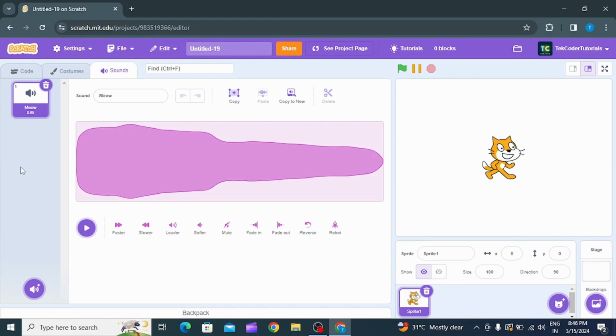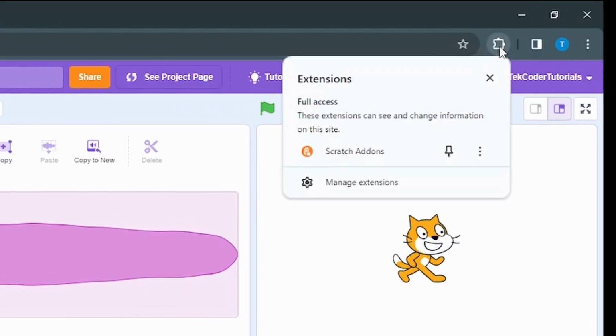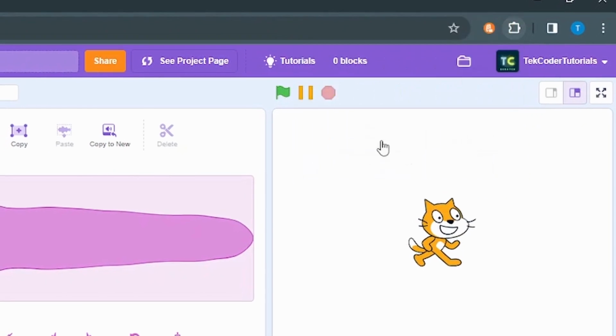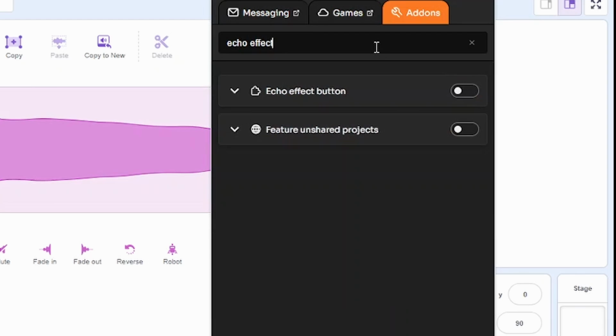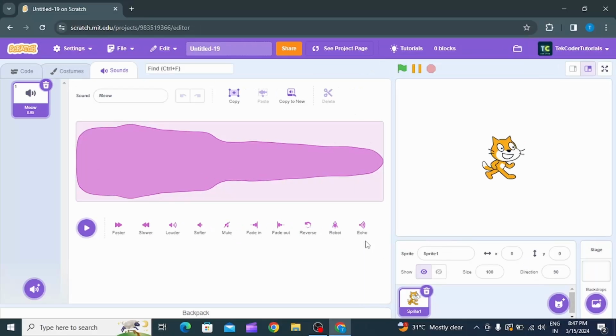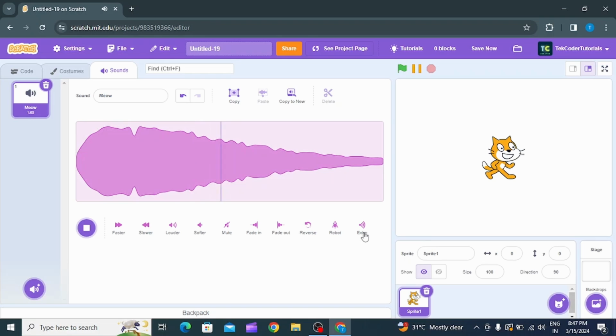Once you install Scratch add-ons, go to this puzzle icon and then click Scratch add-ons. Then just search for echo effect and then enable it. And you now have an echo effect button. Just click it and you get that.